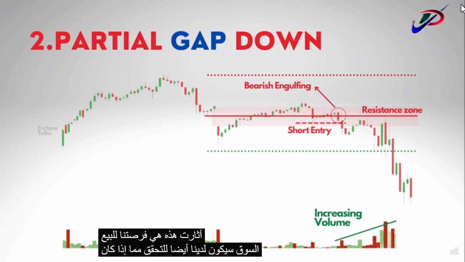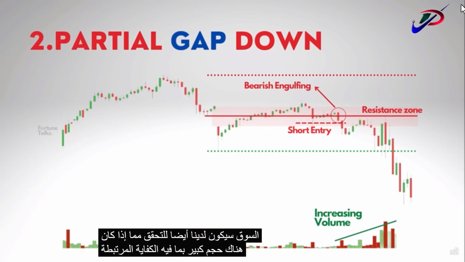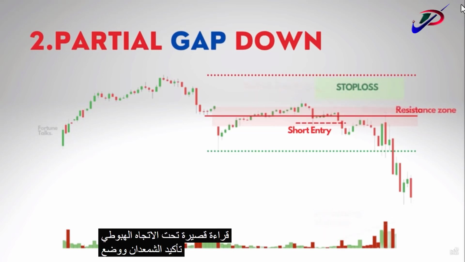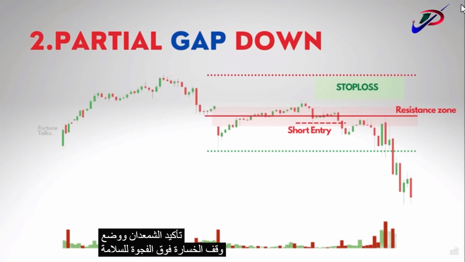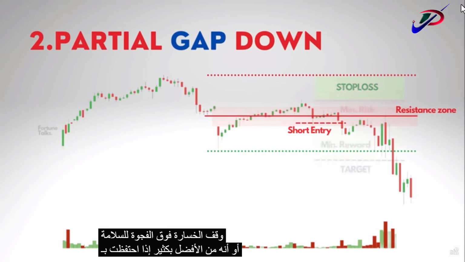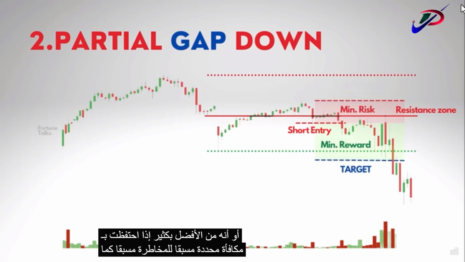it is our opportunity to short the market. We will also have to check if there is high enough volume associated with this particular move. You can enter a short trade below the bearish confirmation candlestick and place the stop loss just above the gap for safety. Or it is much better if you keep a predefined reward to risk beforehand as a part of risk management. Now these were the two partial trading strategies.